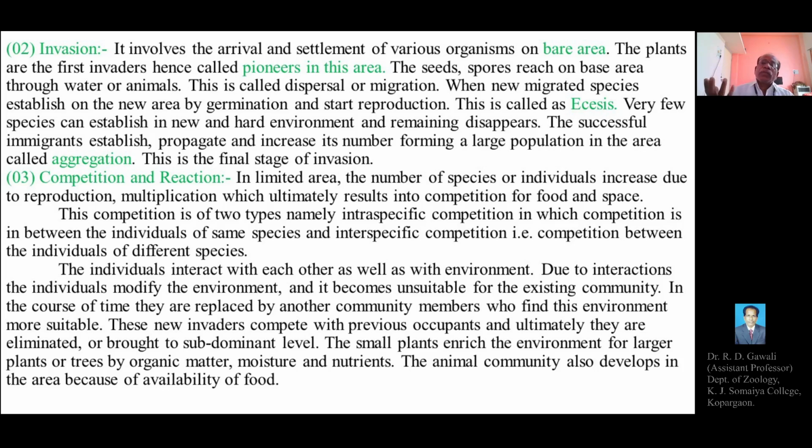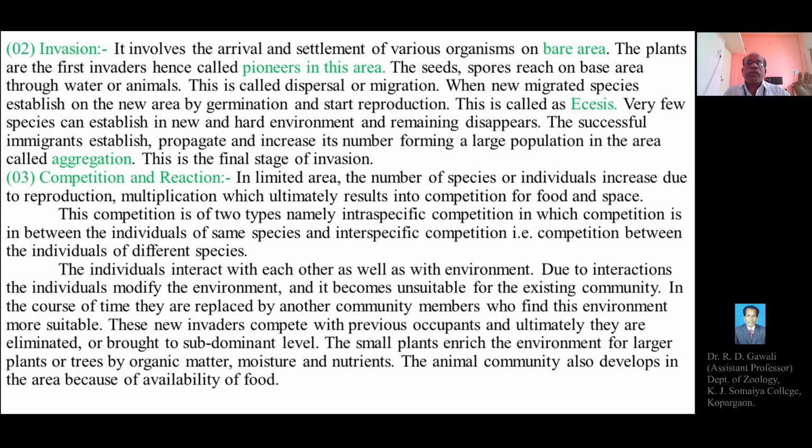So whatever pioneer species of plants appear first in the bare land, few species get sustained or tolerate and resist the hard environment or the new environment of the bare area or the new site. Very few species can establish in the new and hard environment and the remaining disappear.